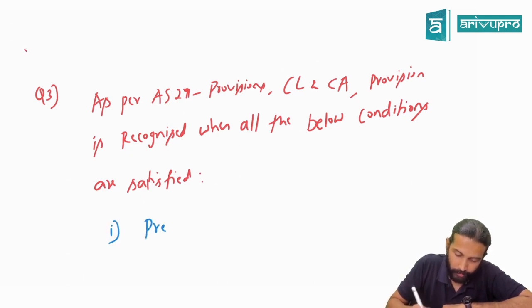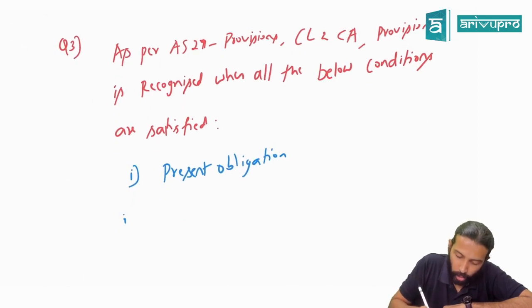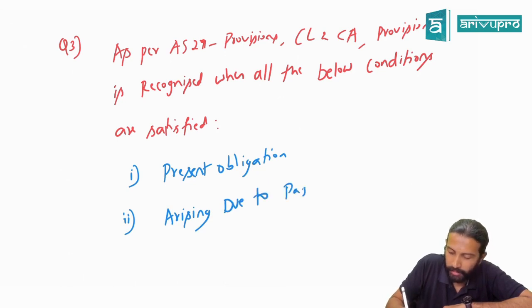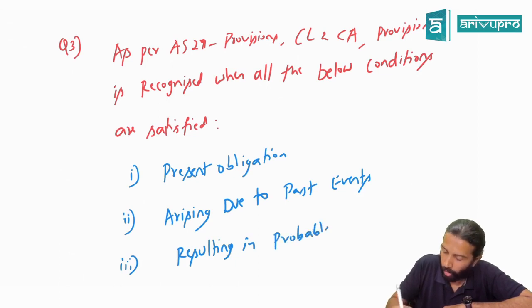Present obligation, and second, arising due to past events, resulting in probable outflow of economic resources.